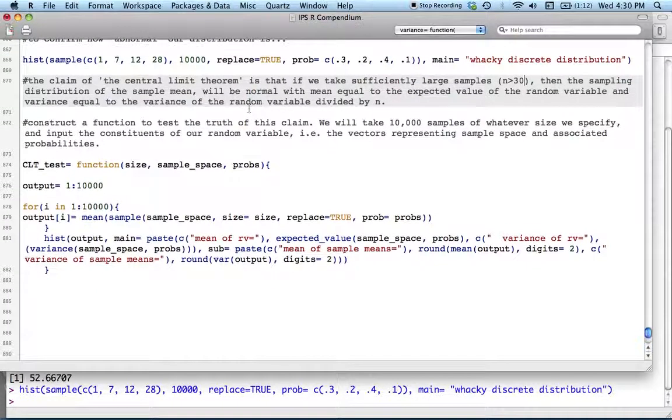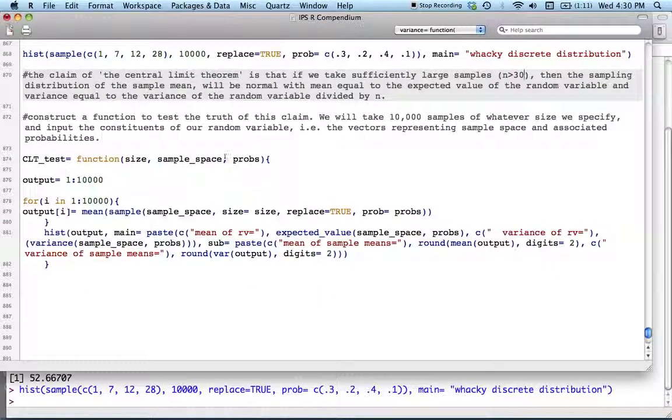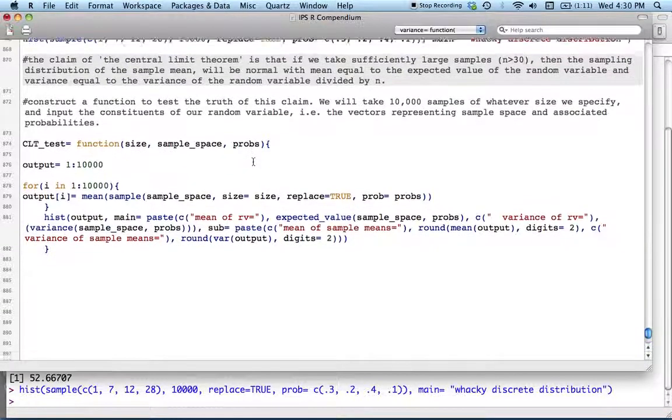Okay, so we want to test this claim, so we're going to construct a function, and in our function we're going to draw 10,000 samples. We're going to allow ourselves to specify the sample size, which will be good for testing this n equals 30 business. And then we're also inputting into our function what I'm calling the constituents of this random variable, which is just the two vectors that we've been dealing with, namely a vector that represents the sample space or the possible outcomes and their associated probabilities.